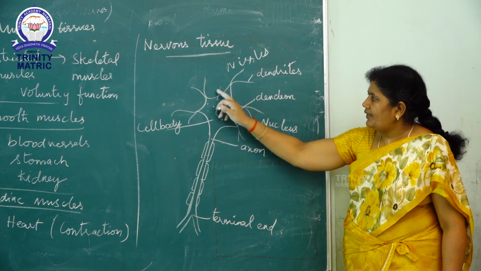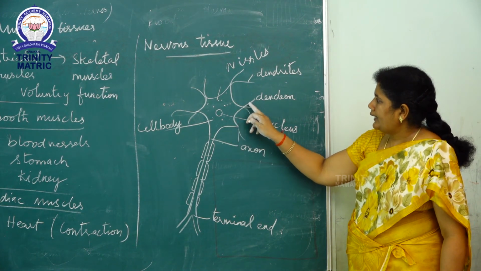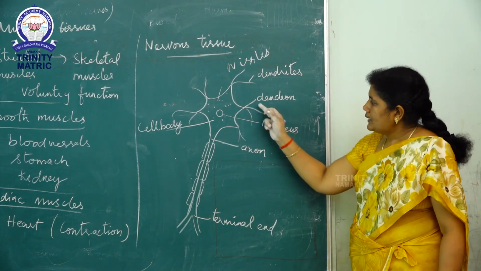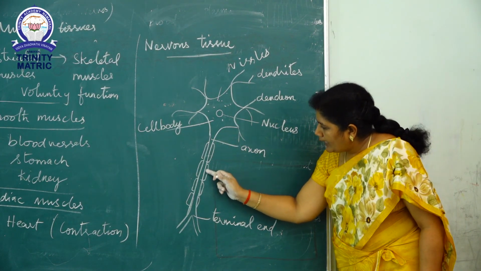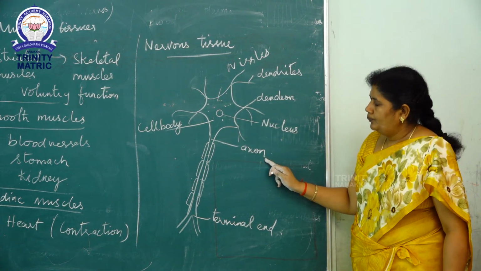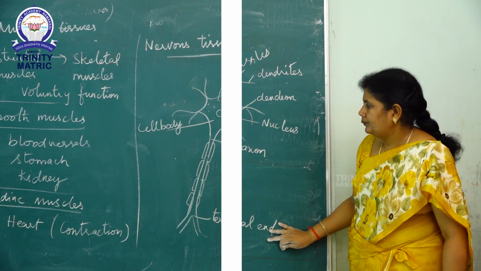Then the outer surface of the cell body is connected to the dendron. This dendron is connected to a long elongated tube-like organ called the axon. This axon is connected to the terminal end.